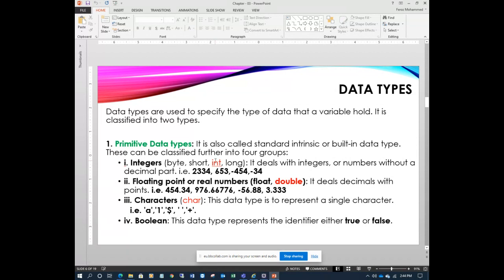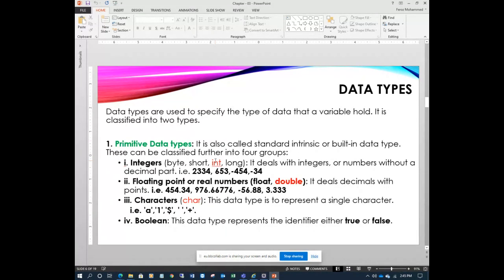If you want to use any number, you have to specify int, long, byte, or short, but we mostly focus on integer for simple programs. We'll see more details later. It mostly deals with integer numbers, fixed numbers, constants like 2, 3, 4, 1, 2, 6, minus, plus, without a point. That is called integer numbers. Those are called integer data types.